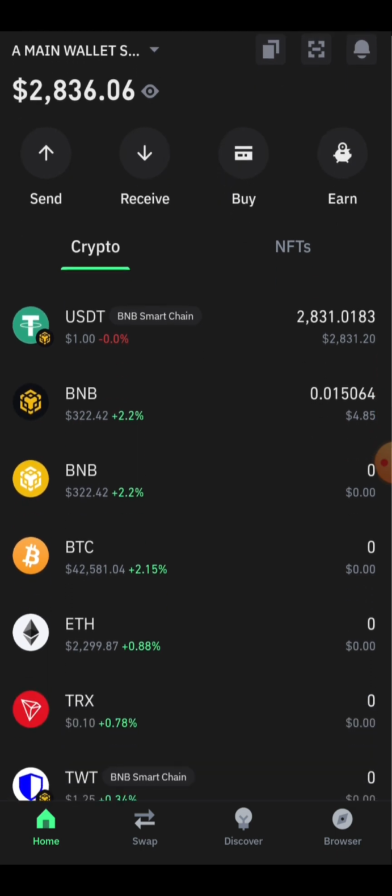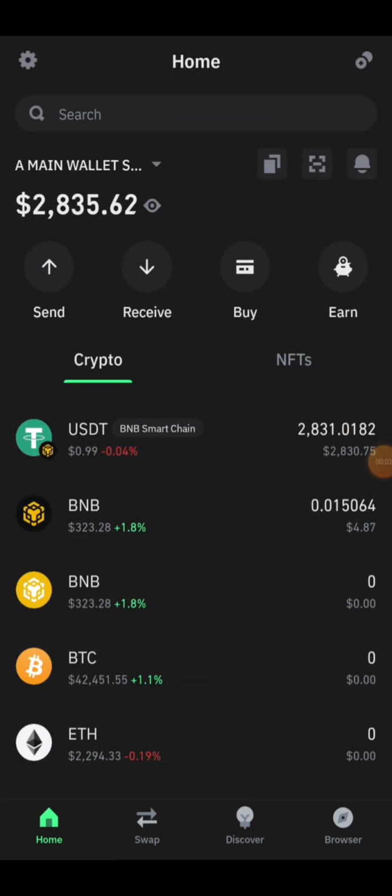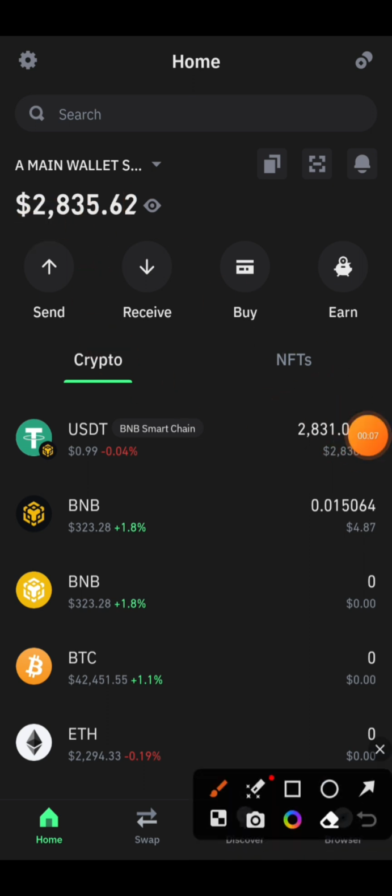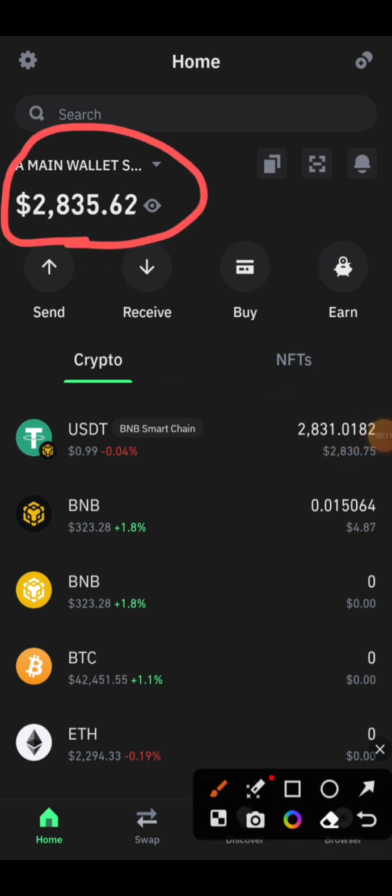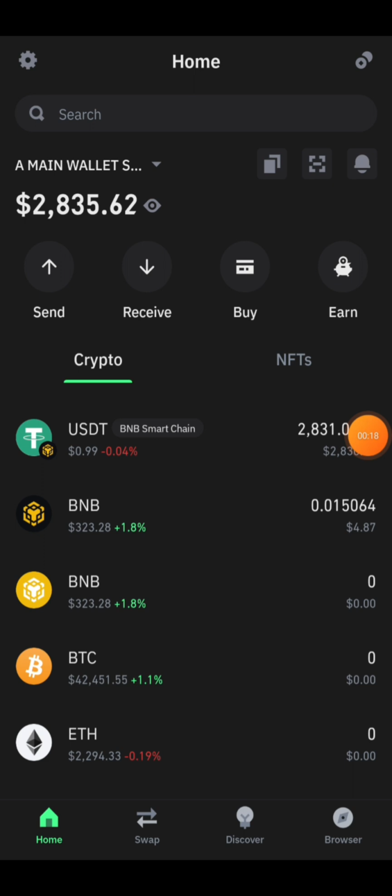This is the strategy that I've been using to make money through airdrops, and this was how I was able to make this money that you're seeing on my screen right now. So I made this money through airdrops. Some airdrops I got for free, and some of them I bought with my money. So what I do is, when I buy those airdrops, I leave them in those exchanges that I bought them in, like let's say CoinS, for example, or Binance.